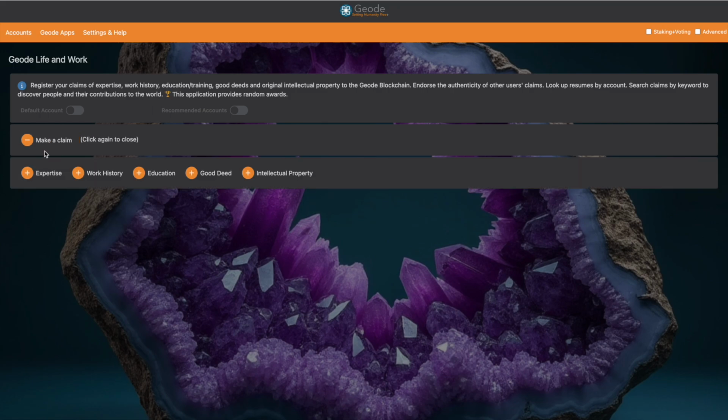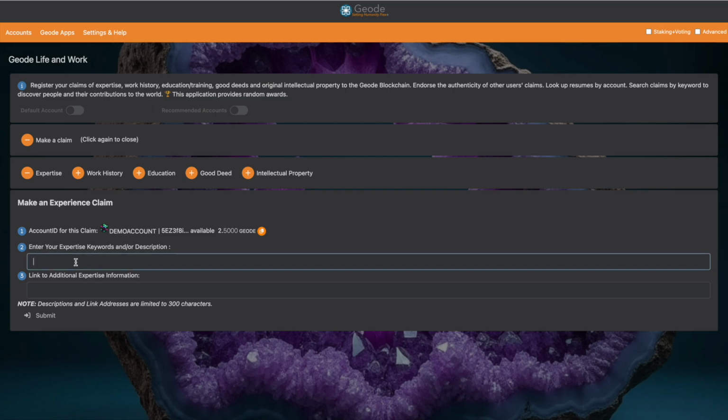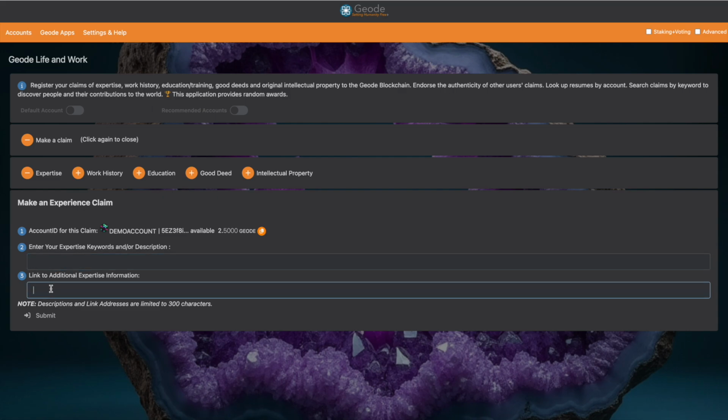Now, to make your own resume here, you're going to make a claim. Each little tiny thing you put on your resume is a claim in one of these categories. So for expertise, you're going to put one word or one phrase. That's it. Don't try to put everything in at once. One word or one phrase, and then a link that proves it, and then click Save.